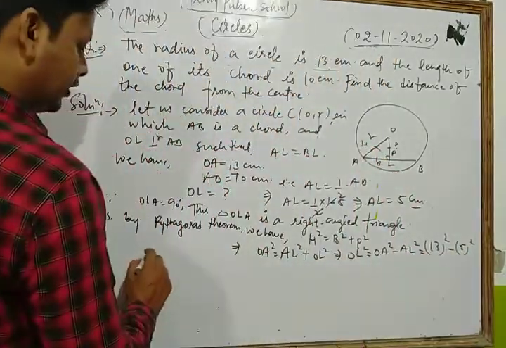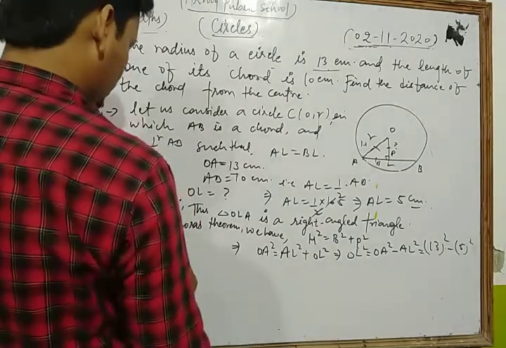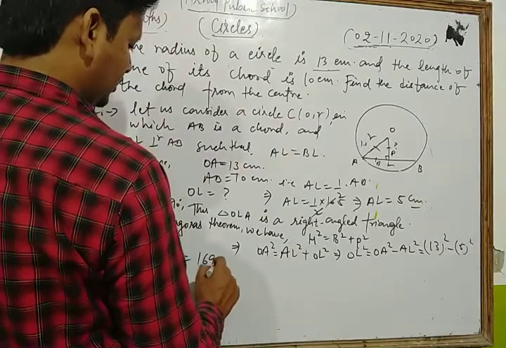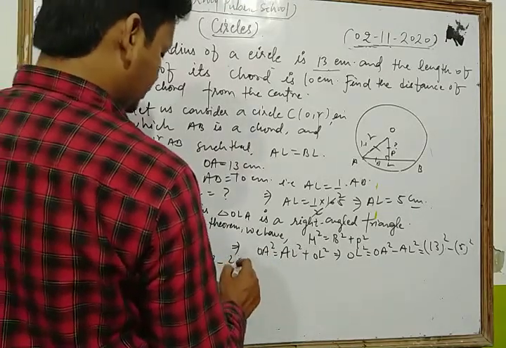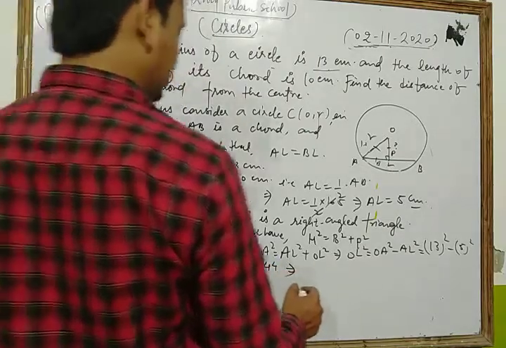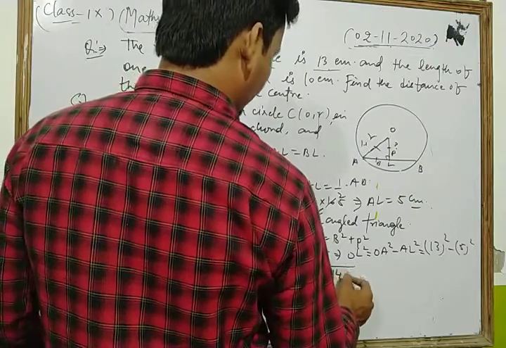Now we get OL square is equal to, the square of 13 is 169, minus 5 square is 25. So we have 144. Thus the value of OL is equal to under root 144.